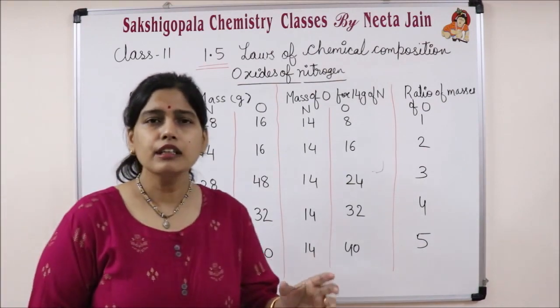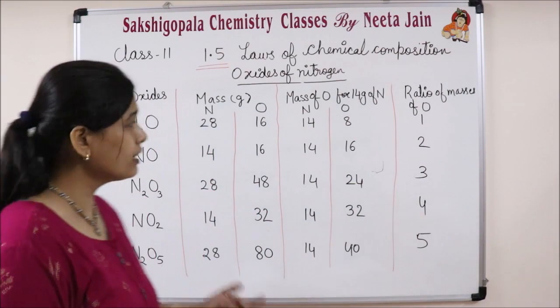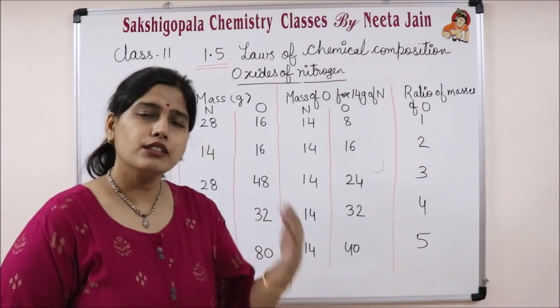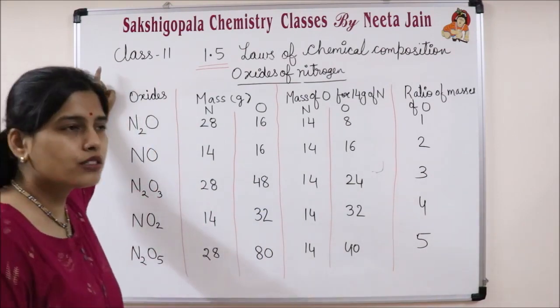When does an oxide form? Whenever any element combines with oxygen, it forms an oxide. Here that element is nitrogen, which combines with oxygen and forms various oxides.